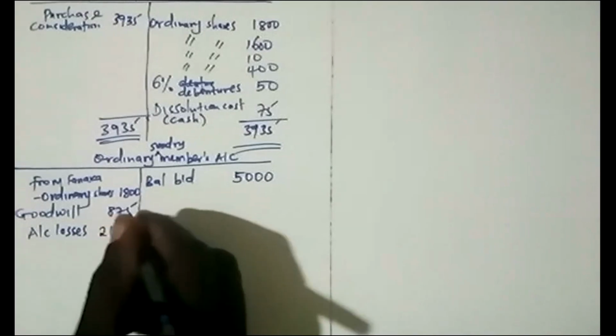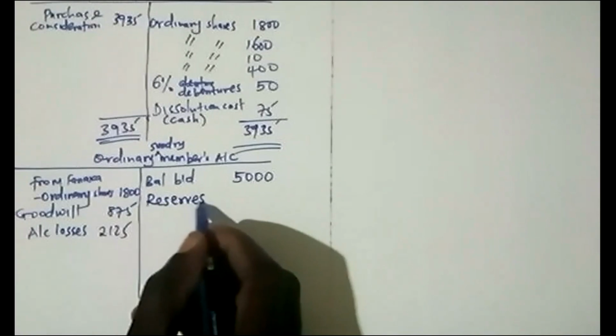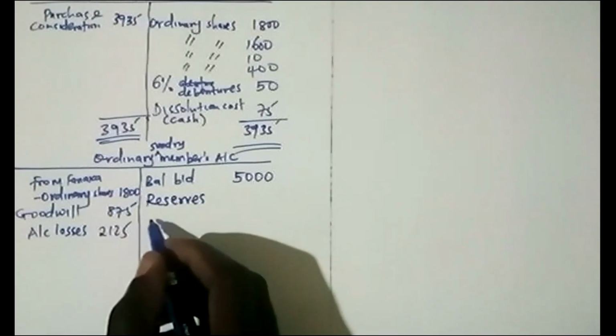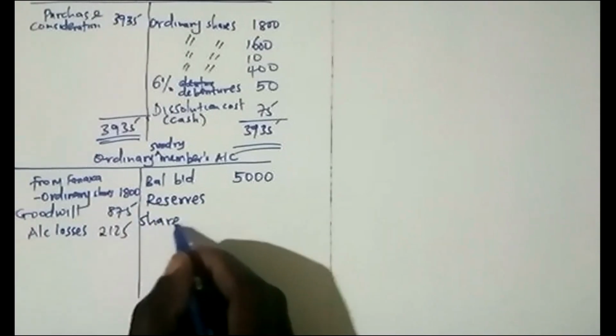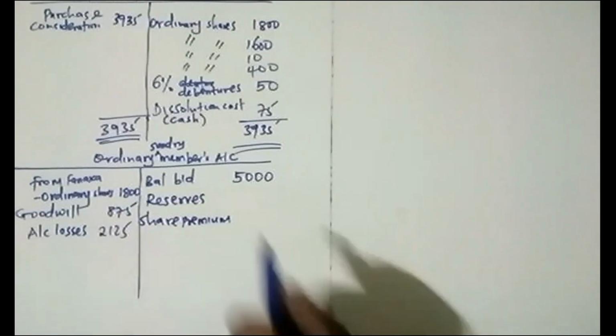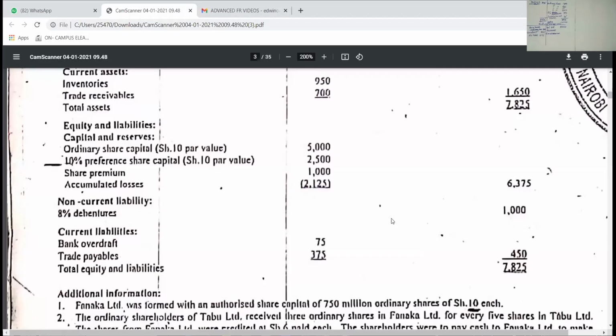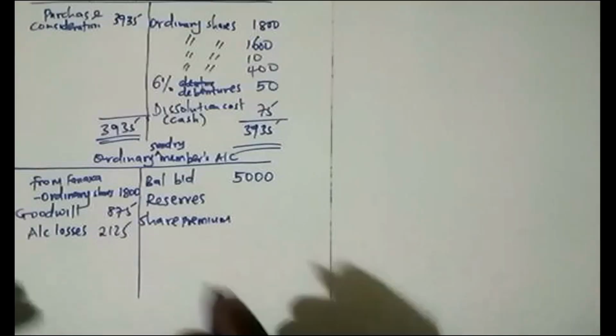So it's 21.25. Then on this side, you credit all of the reserves, including share premium. Which reserves are there? You go to your equity part. There is no reserve, but I can see there's a share premium of 1,000.